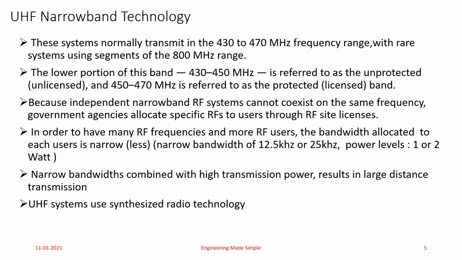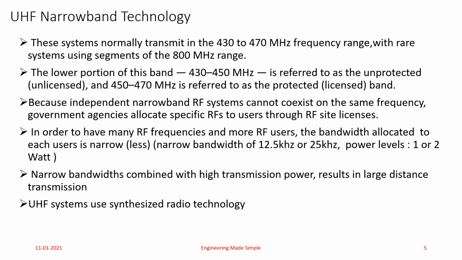These systems normally transmit in the 430 to 470 megahertz frequency range, and some of the wireless devices using UHF narrowband technology also transmit in the 800 megahertz range, but such devices are very rare. The lower portion of this band, that is 430 to 450 megahertz, is referred to as the unlicensed part of the radio frequency spectrum.